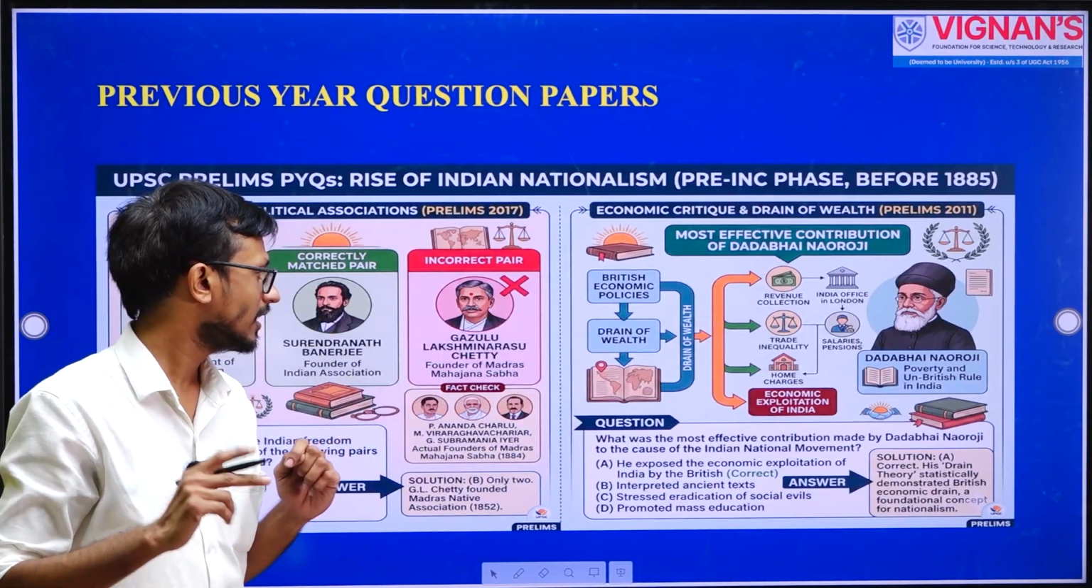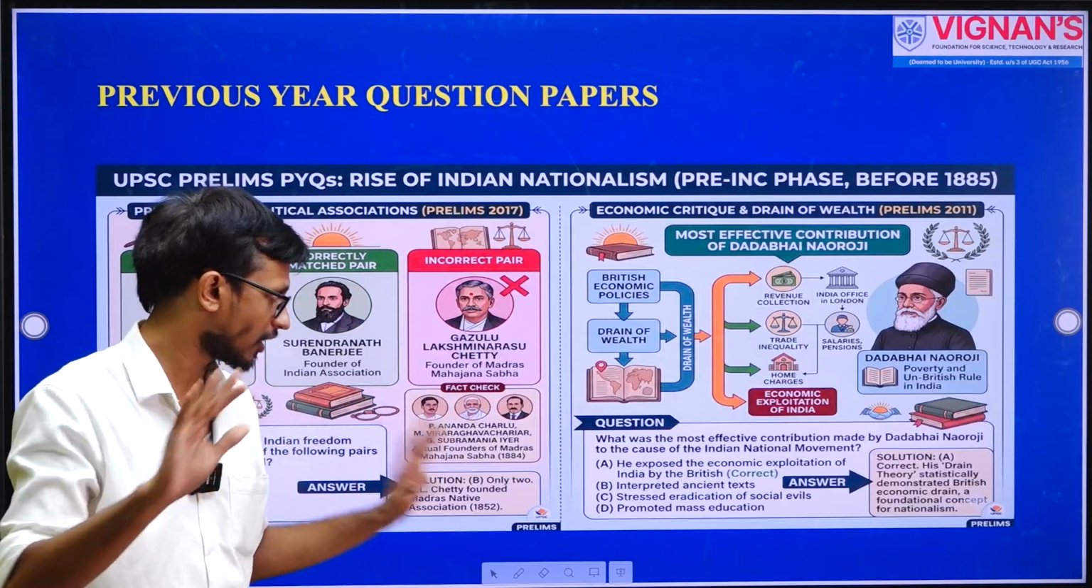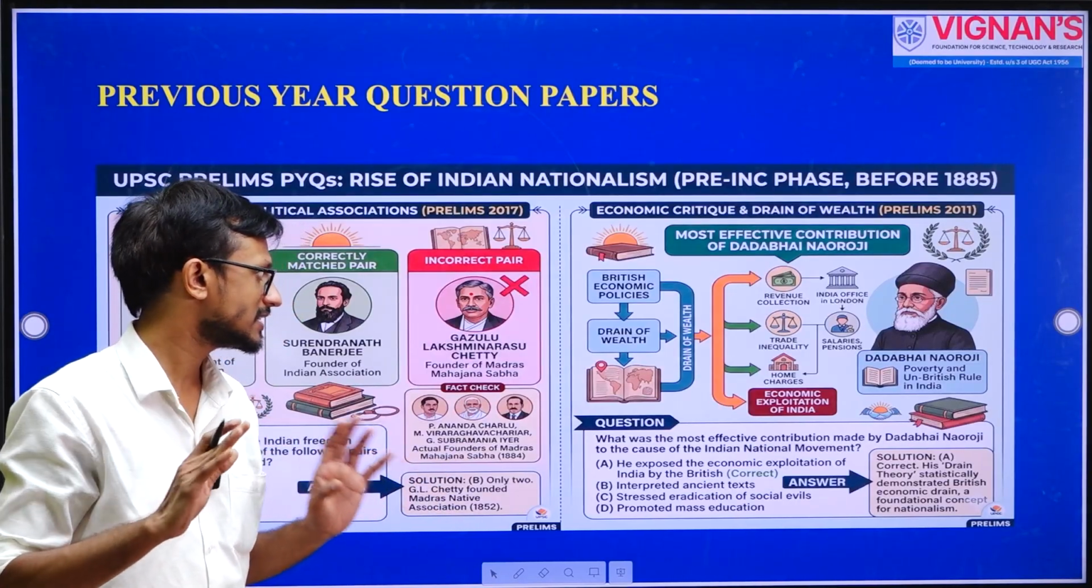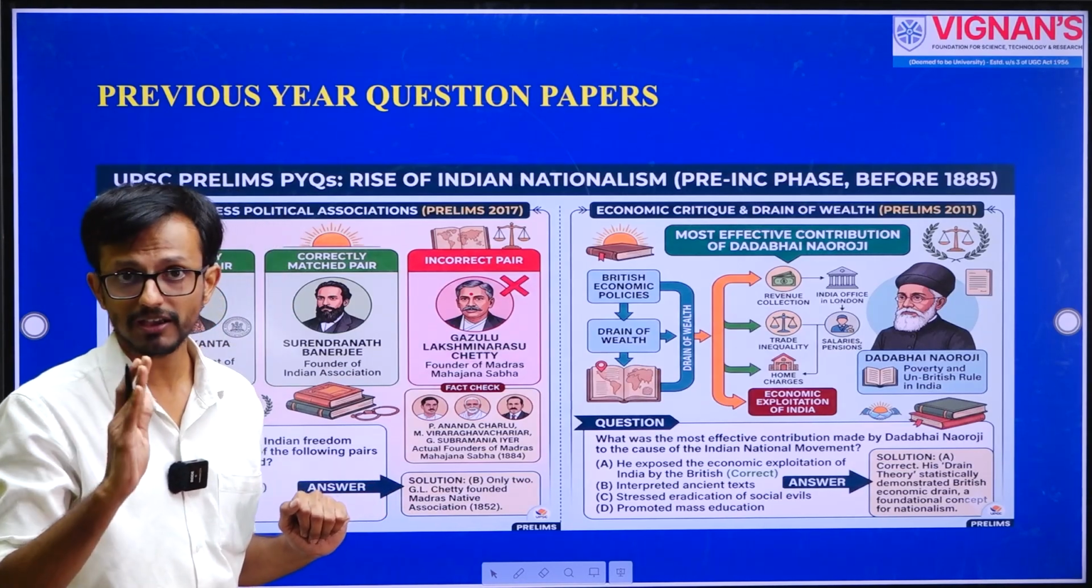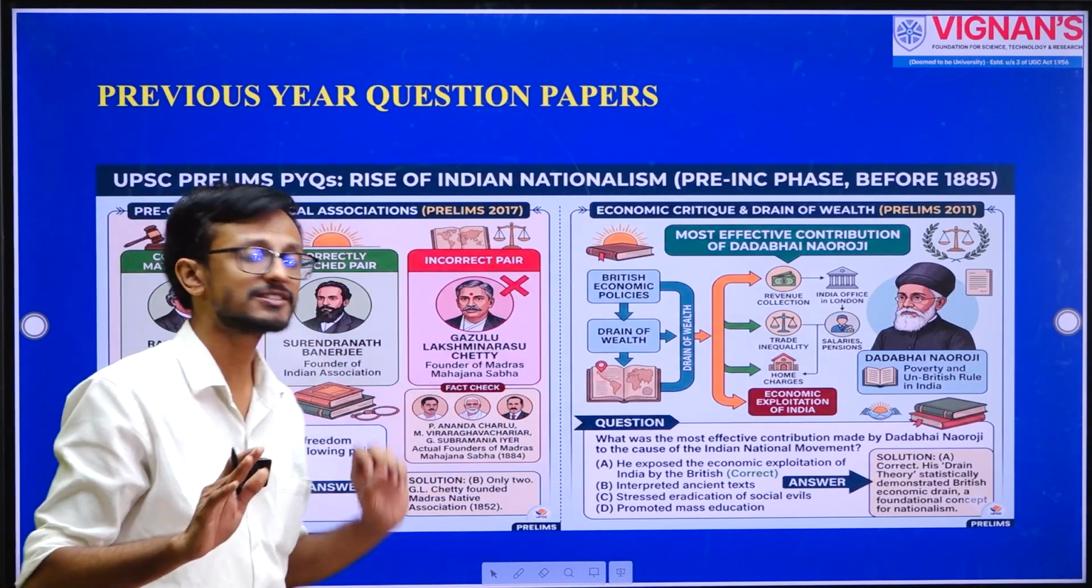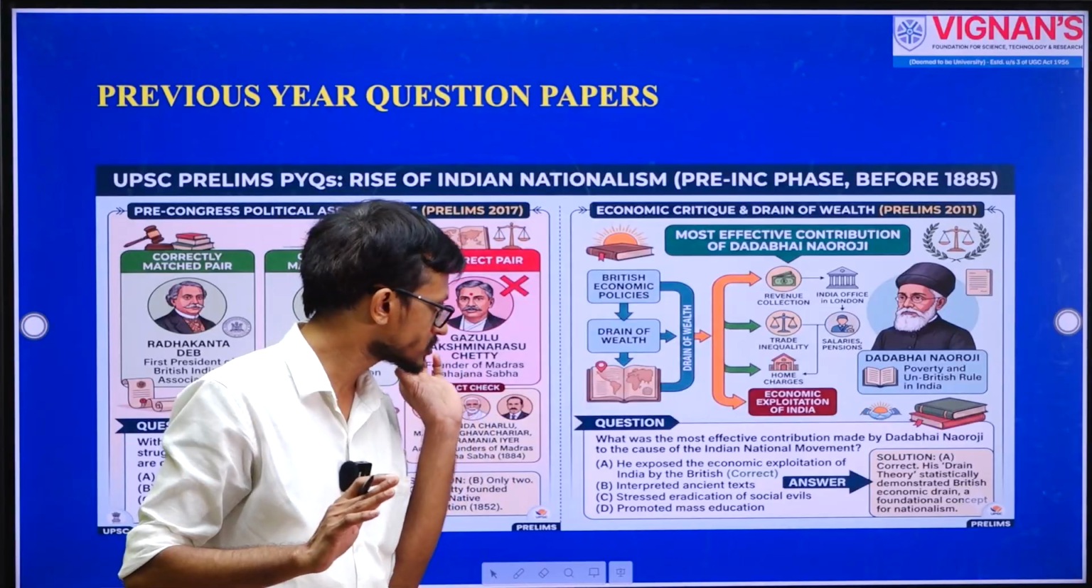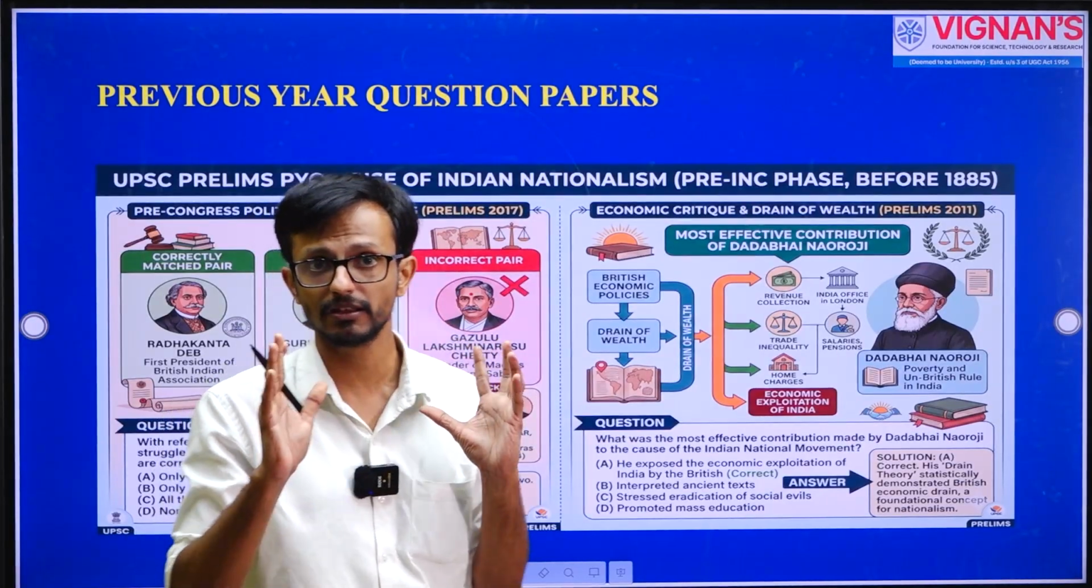B. Interpreted ancient texts, which is a wrong answer. C. Stressed eradication of social evils, wrong answer. D. Promoted mass education, wrong answer. The first option is correct. He exposed the economic exploitation of India by the British.